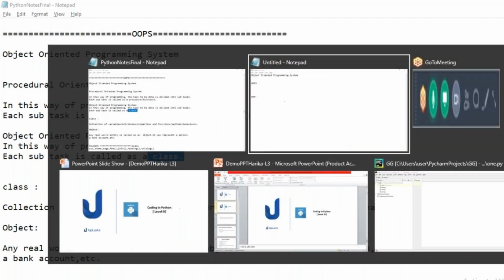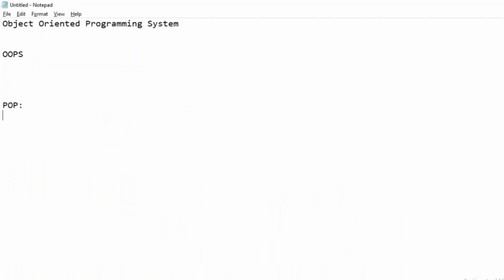So, we are actually discussing Python, right? But why are we discussing object-oriented programming? Is there any relation between Python and object-oriented programming? Yes. Basically, Python is an object-oriented programming language.